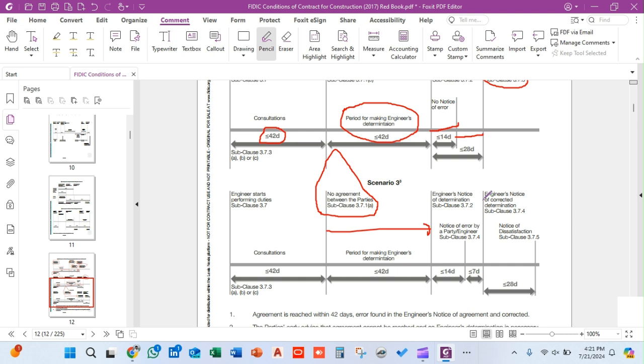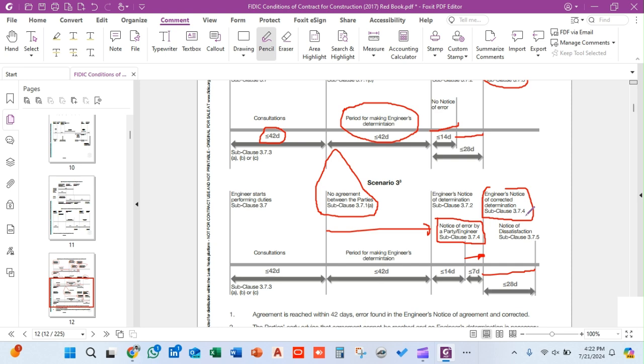Once the engineer issues a notice of his determination, within 14 days either party may issue a notice of error, that there is an error found in the engineer determination. Afterward, the engineer will within 7 days make appropriate correction to the determination and issue a corrected determination in accordance with clause 3.74. Afterward, within 28 days, similarly to the above, either party may issue a notice of dissatisfaction, and they can go for arbitration or refer the matter to the DAB. There are certain ways to resolve the issue.